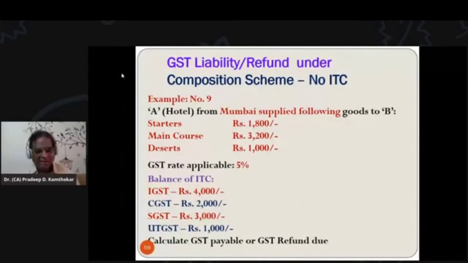Solution is very simple. Record keeping also is very simple, because that dealer only has to make a record of the GST which is levied by him on the sale side. So when the bill is made in the hotel, or bill is made by the chemist, or bill is made by the small shopkeeper, whatever GST is there, say 5%. So 2.5% CGST, 2.5% SGST. And that GST, whatever he has collected from his customers in that month, he has to pay that amount to the government GST authority, 50% as CGST and 50% as SGST, and in case of Union Territory, it is UTGST.